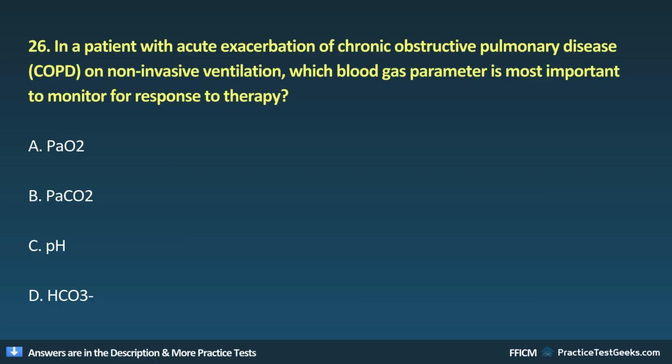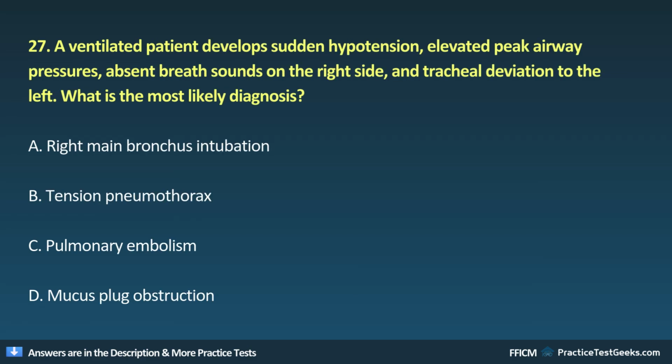26. In a patient with acute exacerbation of chronic obstructive pulmonary disease, COPD, on non-invasive ventilation, which blood gas parameter is most important to monitor for response to therapy? A. B. C. D. 27. A ventilated patient develops sudden hypotension, elevated peak airway pressures, absent breath sounds on the right side,